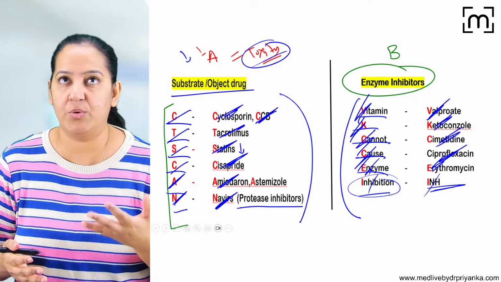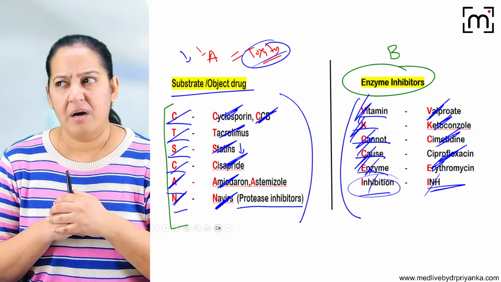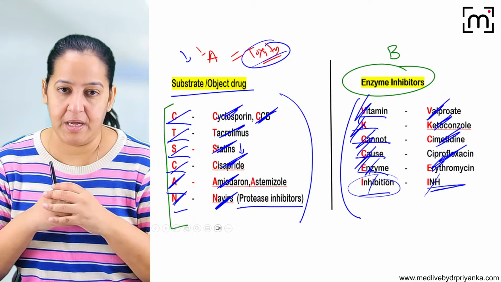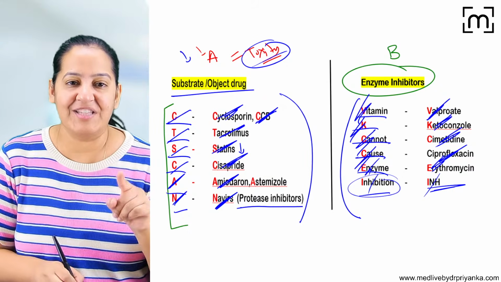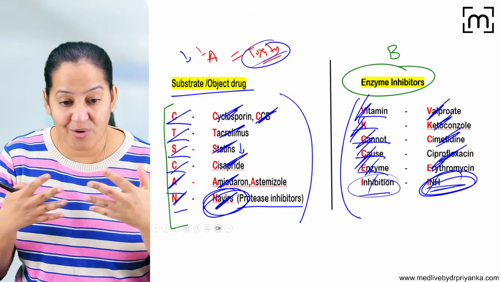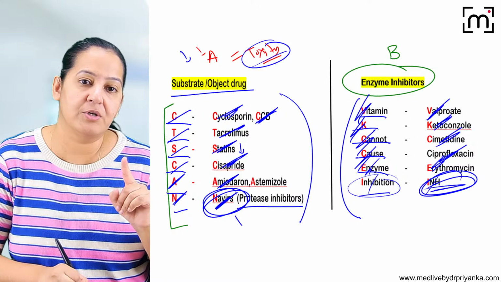Now imagine a patient who is having HIV and TB together. I guess everyone knows HIV patients are highly prone to developing TB because they are immunocompromised. So for HIV, Navarus are already going on. And for TB, isoniazid we are giving. We cannot give this combination. If you can't avoid it, reduce the dose of Navarus.